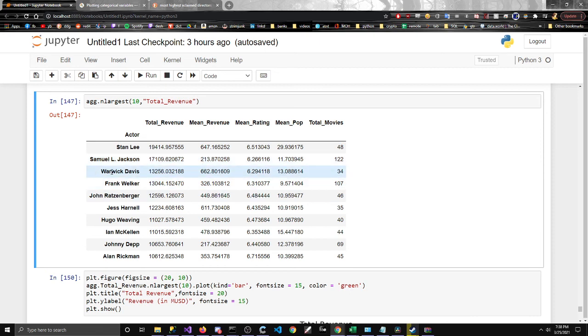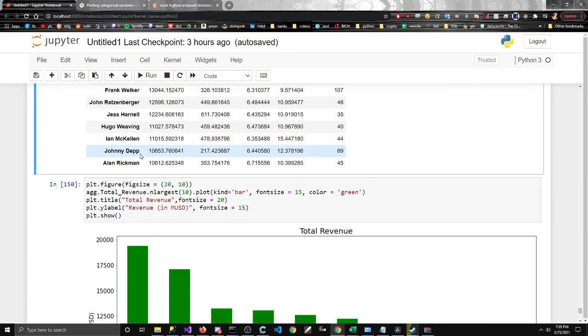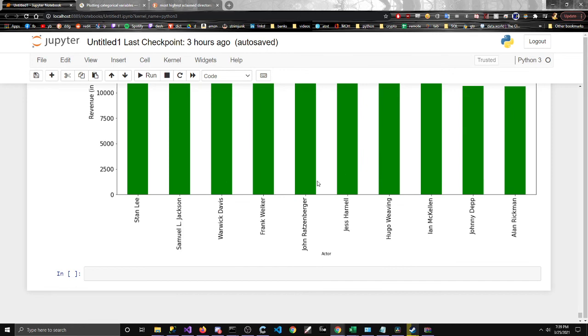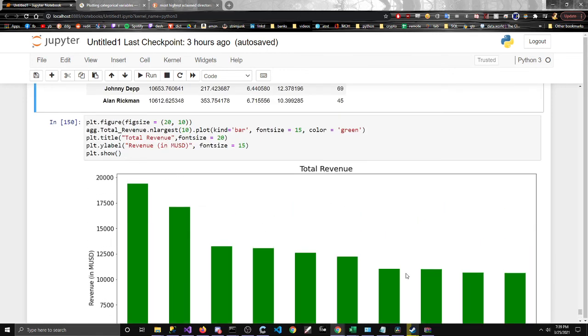And Warwick Davis has been in a lot of bigger movies. He's in Harry Potter, Star Wars. So okay, it kind of makes sense. There's a lot of guys who are in the franchises, right? Stan Lee is in a lot of franchises, Samuel Jackson. I don't know every single person here, but a lot of these guys are pretty much franchise guys. And yeah, just a little bar graph of that as well.